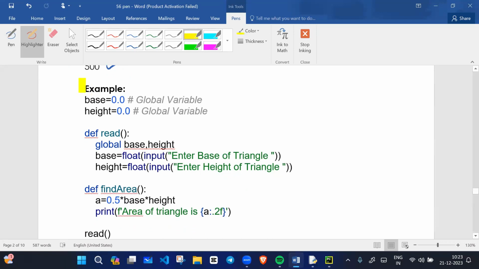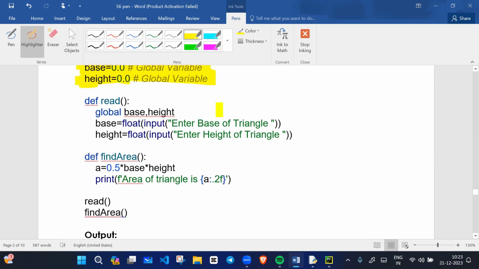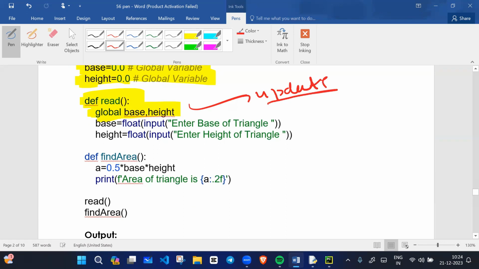Okay, see this example. For example, base equals 0 and height equals 0, which are nothing but global variables. If I write a read function with global base and height, using the global keyword, then we can easily update the data of the global variable. Here we take base from the user, and height we take from the user, because this is the read function.